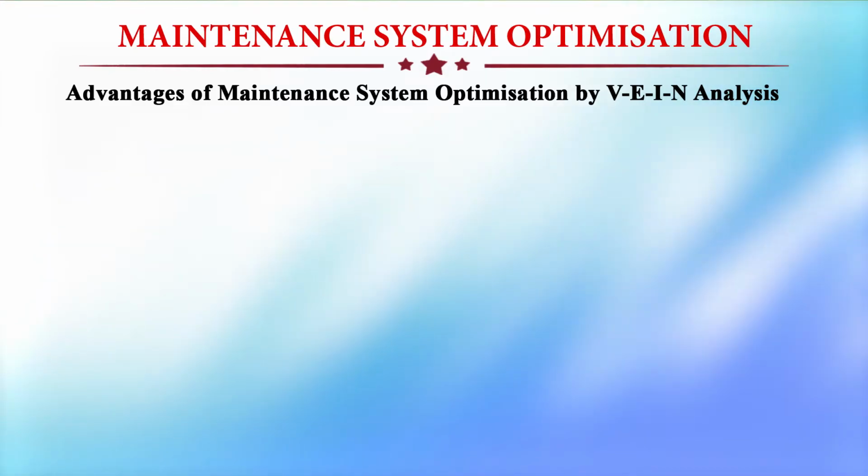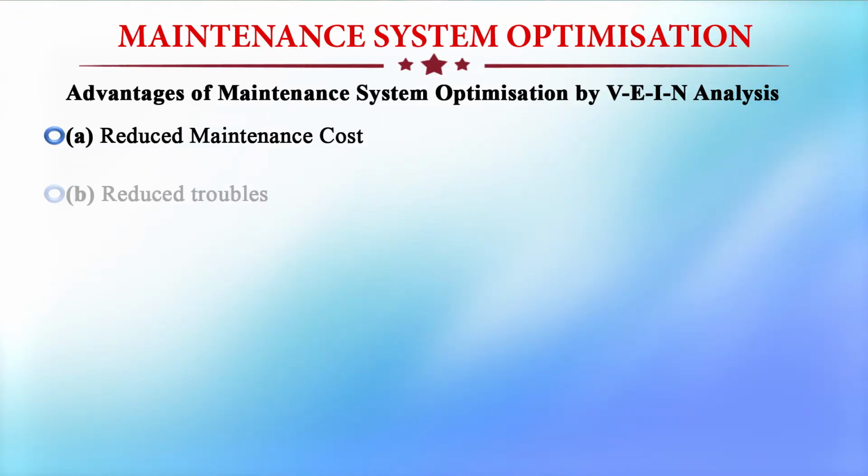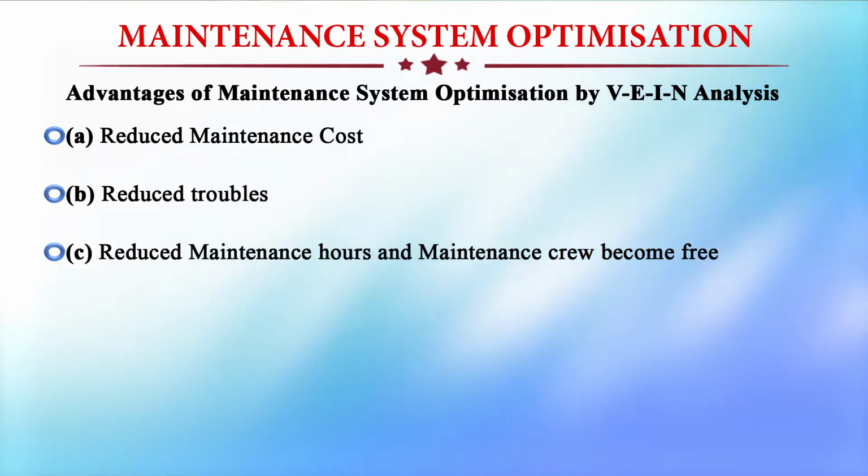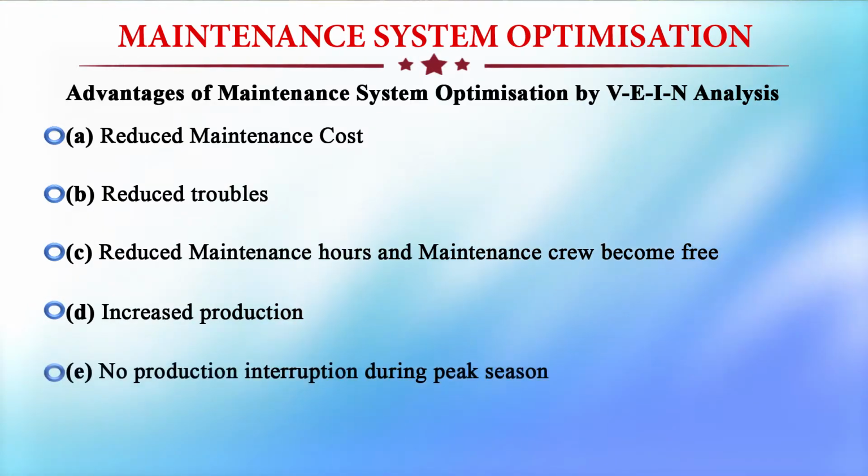So, we have to identify the correct mix or right mix of maintenance so that it can be optimized. The advantages of maintenance system optimization by VEIN analysis are: reduced maintenance cost, reduced troubles, reduced maintenance hours so the maintenance crew become free, increased production, no production interruption during peak seasons, and improved reliability and availability. With all this, the production people will be satisfied and production will be achieved according to the targets. So, that is the importance of the maintenance mix selection.